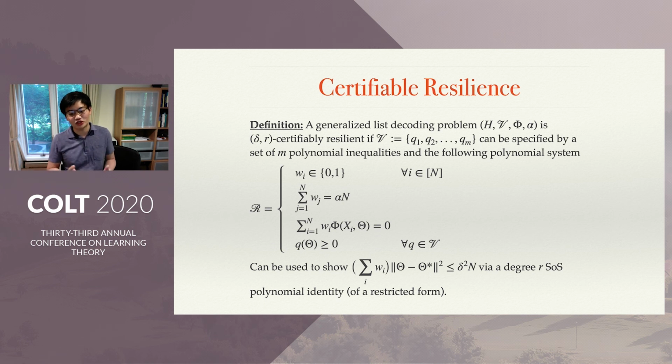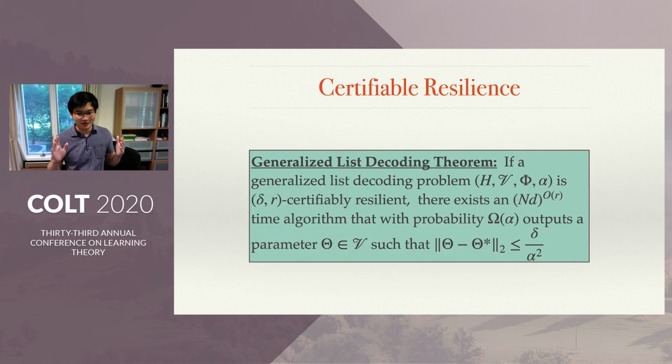Right, and so one last point. What do we mean by a degree R SOS polynomial identity? Think of the degree of the proof required to prove that theta is close to theta star as a measure of the complexity of a computationally tractable algorithm for finding this proof. So this computationally tractable algorithm, the sum of squares algorithm, will take time exponential in R to find this proof and output a list for our list decoding algorithm. So, whatever that means, we have the following theorem.